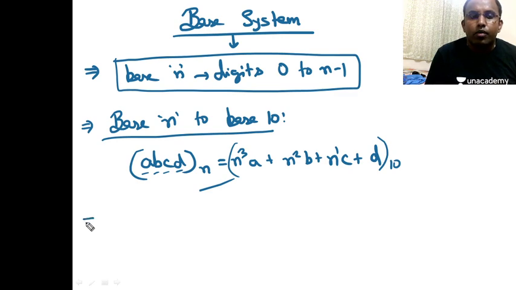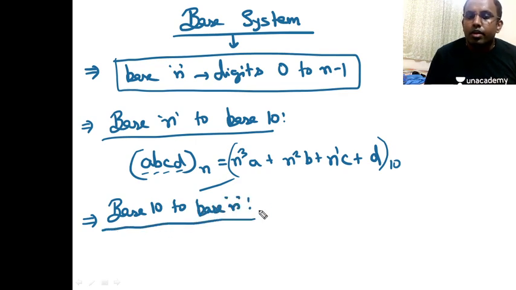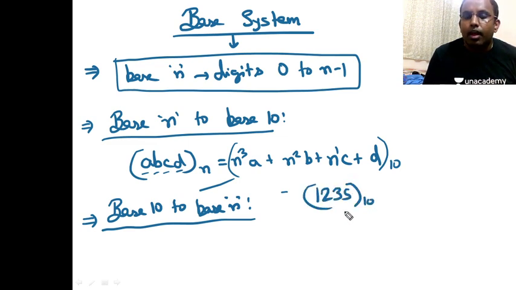Similarly, if you want to convert base 10 to base n, you can just divide successively. For example, let's say we have 1235 in base 10 and I want to convert this into base 8.